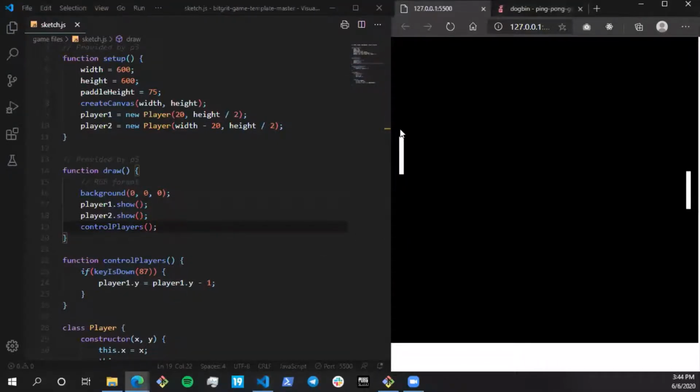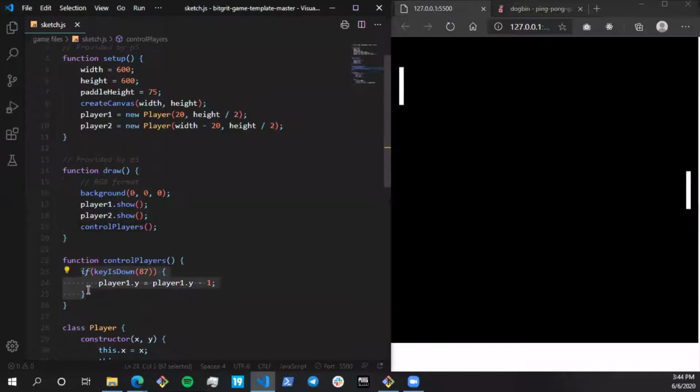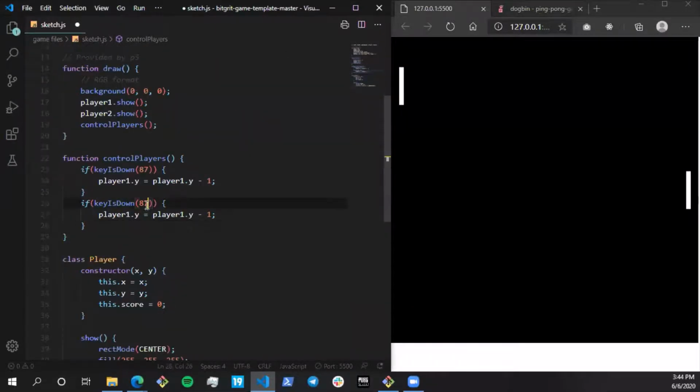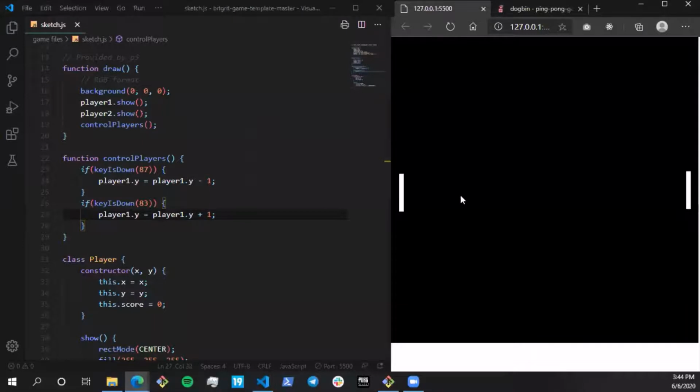You guys can see it is moving. It's going a bit slow, but yeah, it's at least moving. All right. So I'm going to do the same thing with the down functionality as well. So the ASCII value of capital S is 83. You guys can check it online. I just know it for now, so that's why I'm adding it like this. And over here, we're going to be increasing the value of Y. So now if I press S, it's going to go down.